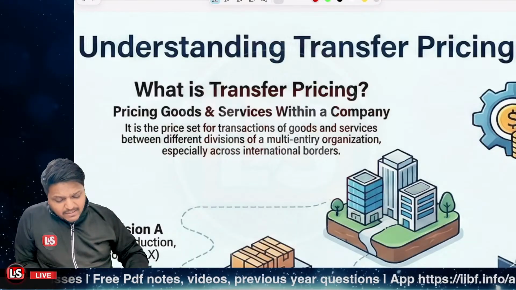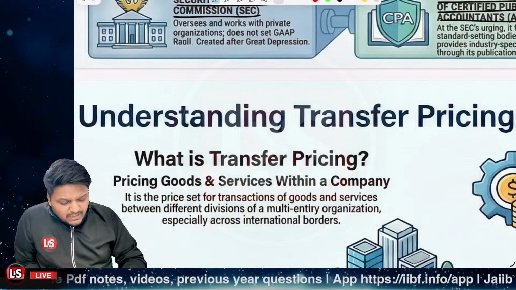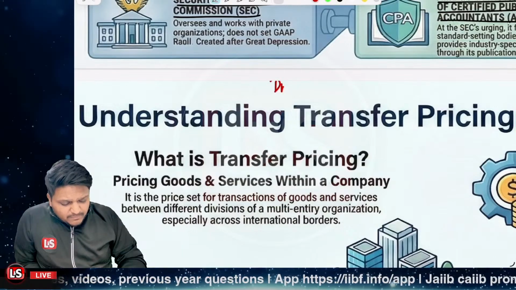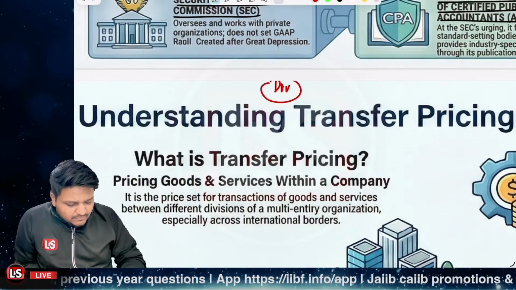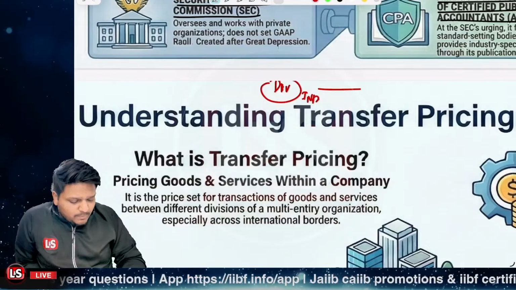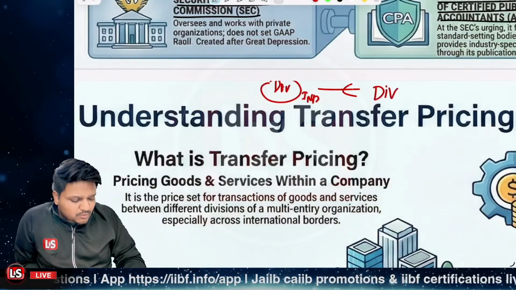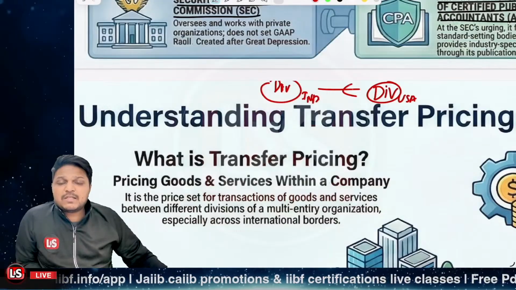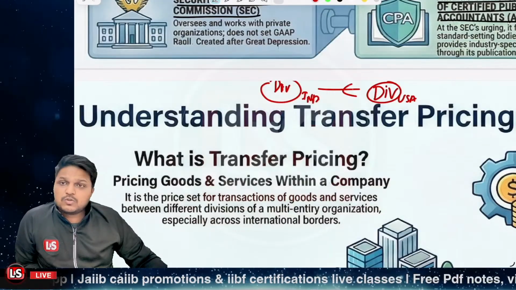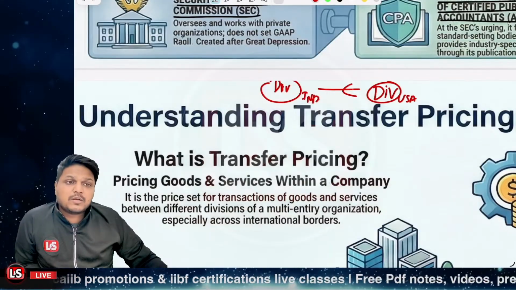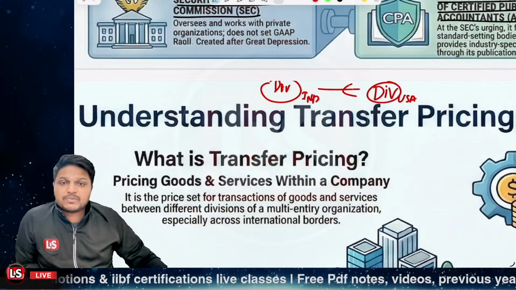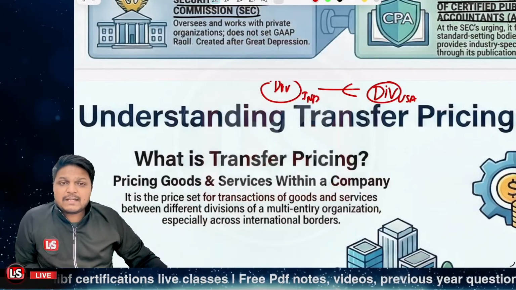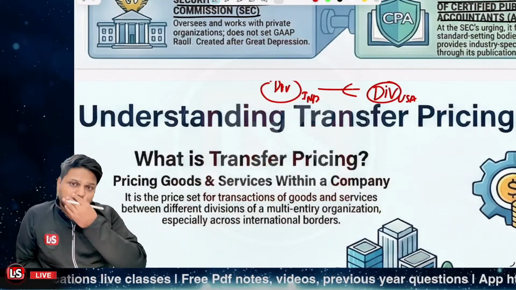And let's say the division in India is going to buy some product from the division in USA. At what price will this division be transferring those assets or materials to the other division? The prices that will prevail, that is the transfer pricing.